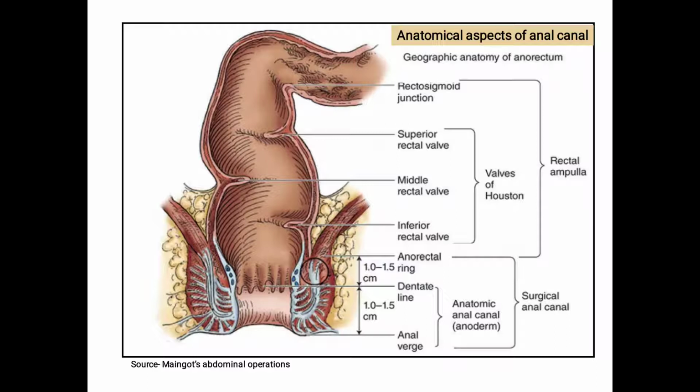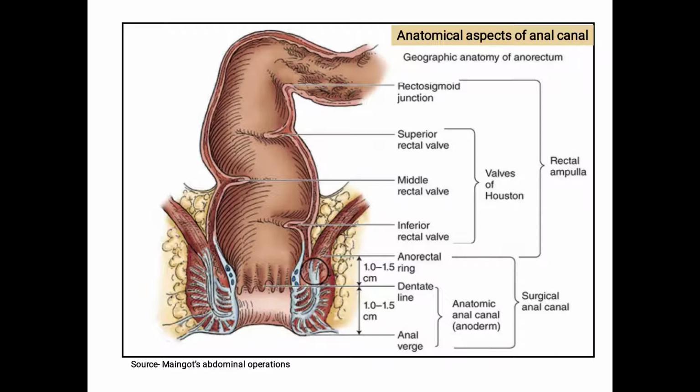In the upper half of the anal canal, the mucosal folds are arranged longitudinally. These are called the anal columns of Morgagni. And these anal columns of Morgagni are separated from each other by the anal sinuses.